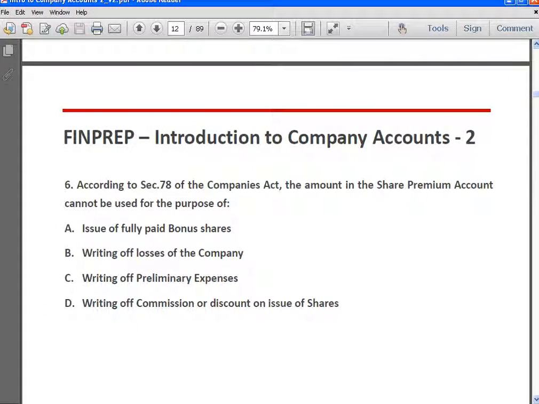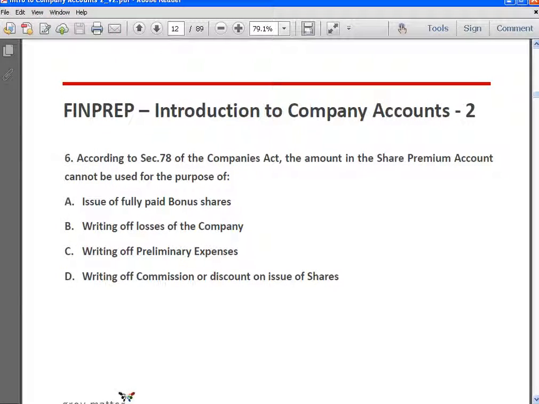Right? Then we come to question number 6. According to section 78 of the Companies Act, the amount in the share premium account cannot be used for the purpose of option A, issue of fully paid bonus shares. This is not right because section 78 says that share premium account can be used for the purpose of issuing fully paid up bonus shares. Writing off losses of the company.